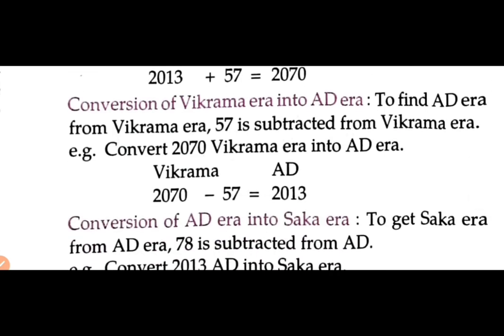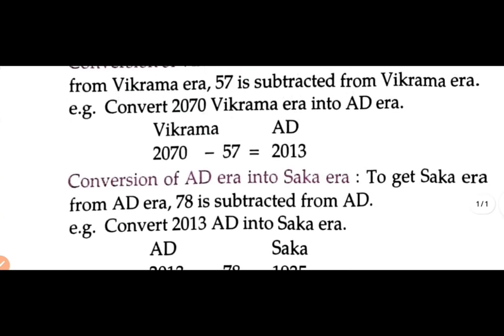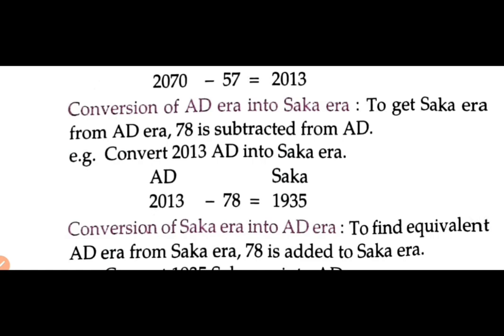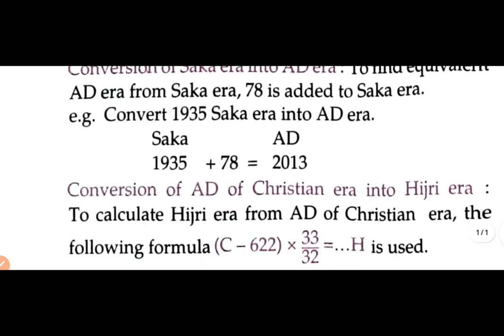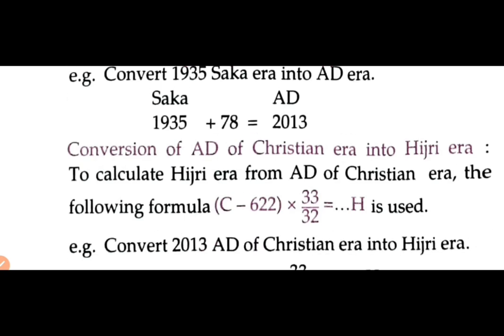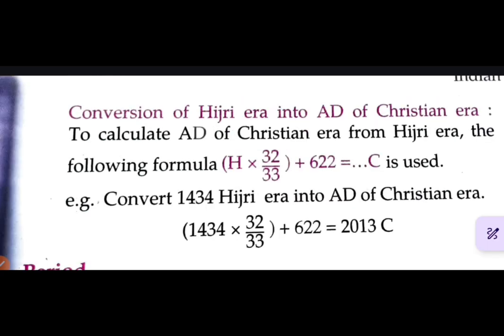Conversion of AD era into the Saka era: to get the Saka era from AD, 78 is subtracted from AD. Conversion of the Saka era into the AD era: to find the equivalent AD from the Saka era, 78 is added to the Saka era. Conversion of AD of the Christian era into the Hijri era: to calculate the Hijri era from AD, the following formula is used. Conversion of the Hijri era into AD of the Christian era: to calculate AD from the Hijri era, the following formula is used.